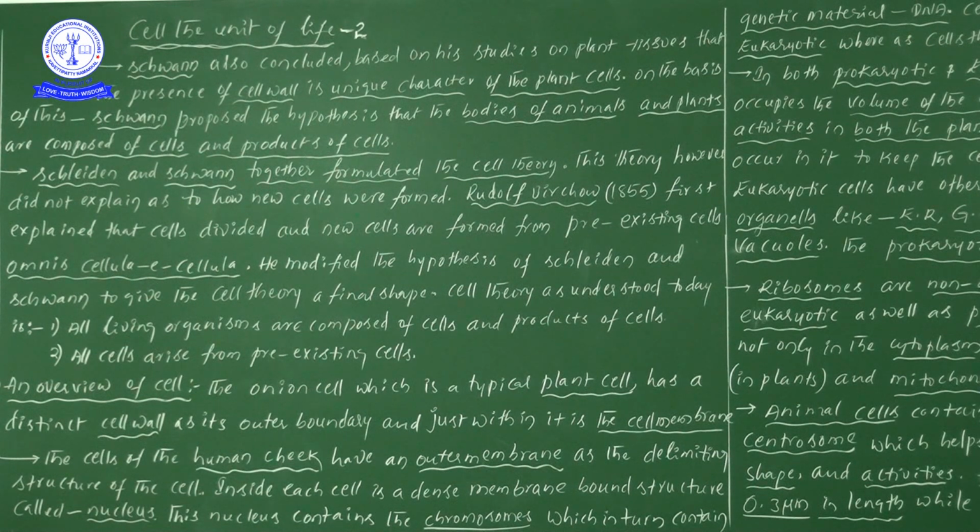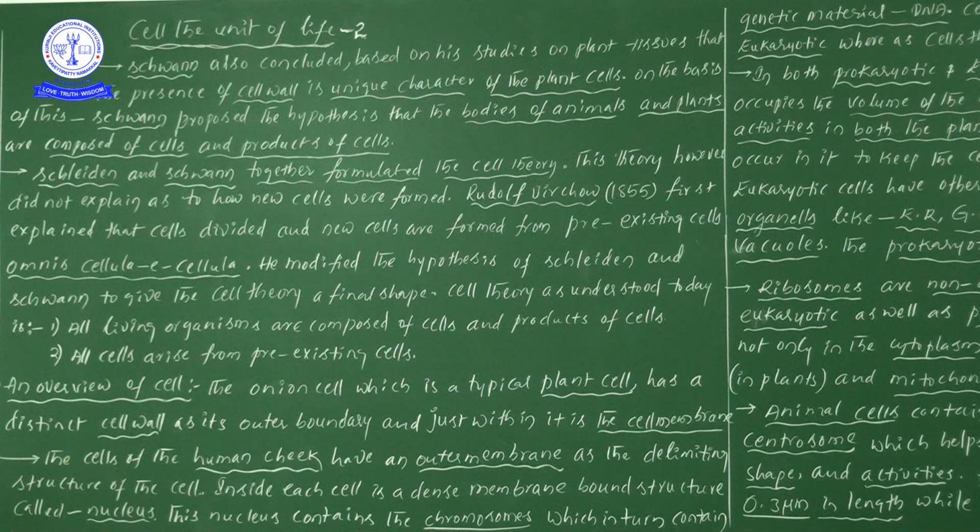I hope you understood. Next one, now Rudolf Virchow for the first time explained that cells are divided and new cells are formed from the pre-existing cells. This is an important point. Revise it one or two times properly. One more time, the cells are divided and new cells are formed from the pre-existing cells.